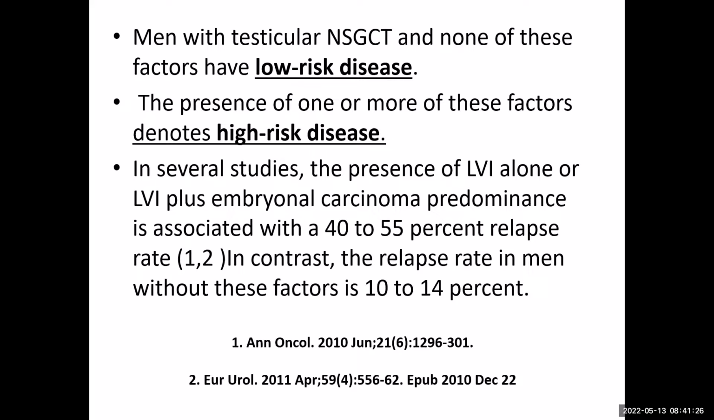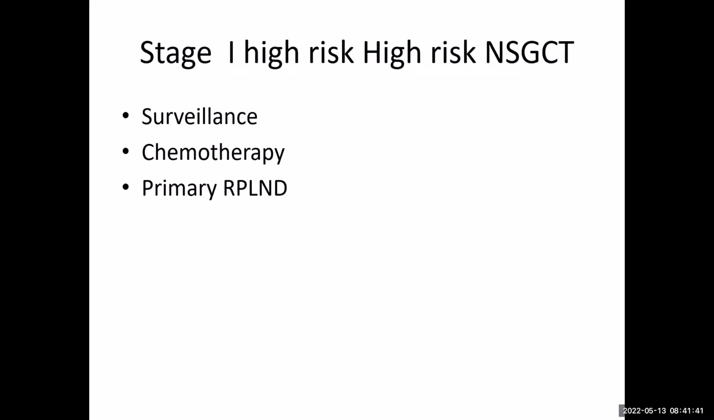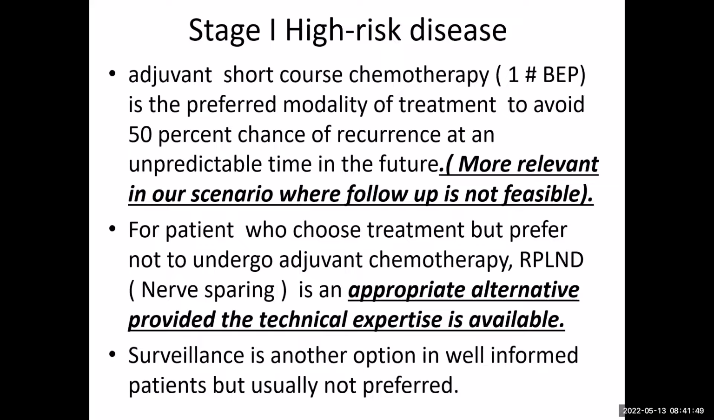for stage 1 NSGCT. For stage 1 low risk disease, surveillance is preferred if the patient is compliant and ready to adhere to strict follow-up. For a patient with stage 1 high risk disease, that means with LVI or an embryonal component, what are the options? There are again 3 options: surveillance, chemotherapy, and primary RPLND. We will discuss the pros and cons of each option in subsequent slides.